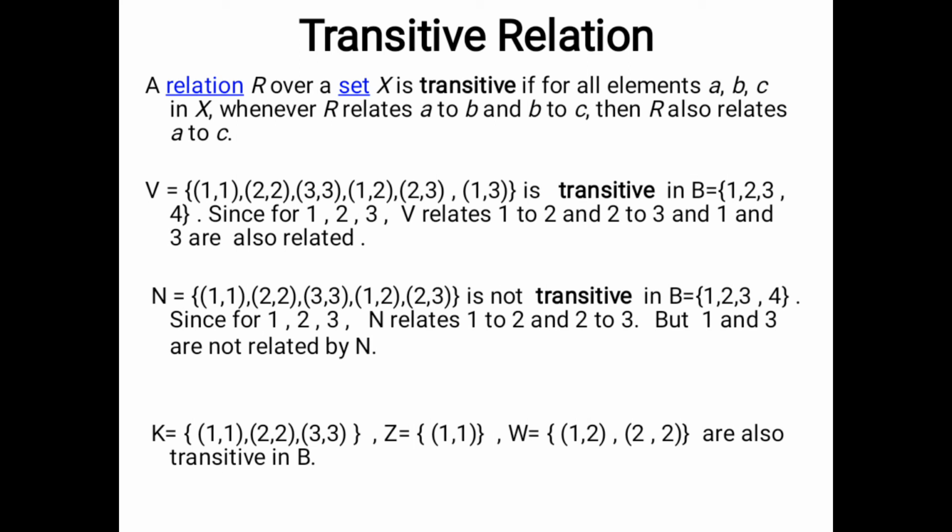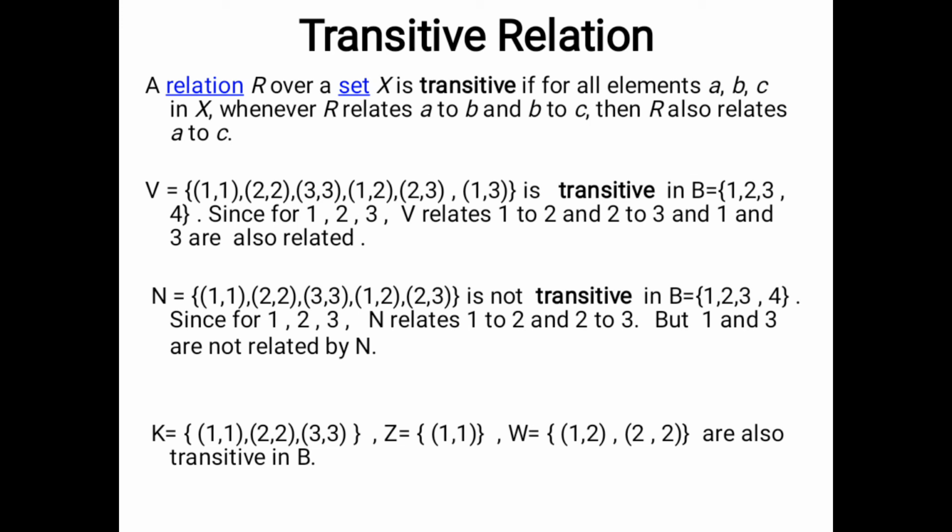Now I will talk about transitive relation. A relation R over a set X is transitive if for all elements a, b, c in X, whenever R relates a to b and b to c, then R also relates a to c. Let's understand this definition first.